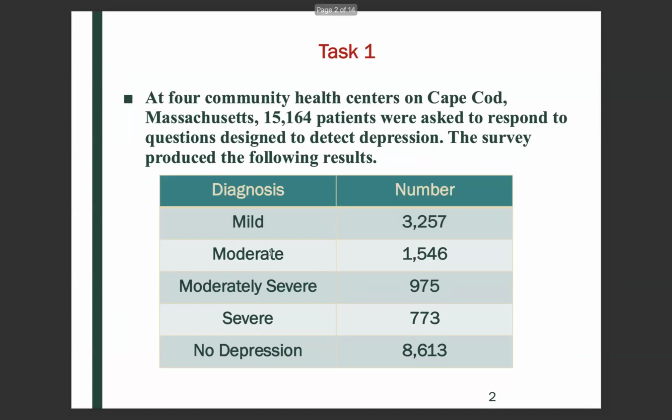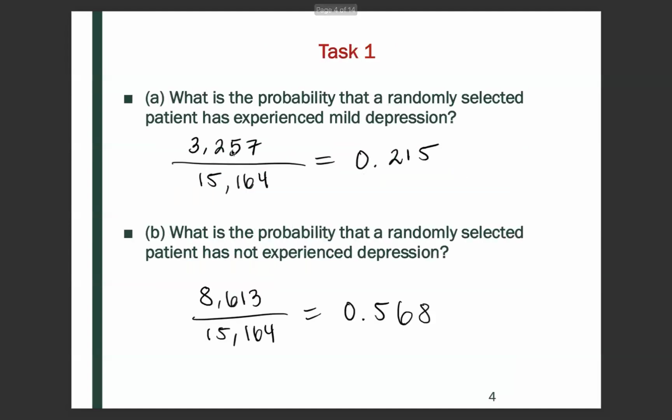So here, if we go back to the table, there's 3,257 patients that were diagnosed with mild depression out of a total of 15,164 patients. So if we take 3,257 and divide it by the total, we get 0.215. So that's the probability that a randomly selected patient has experienced mild depression.